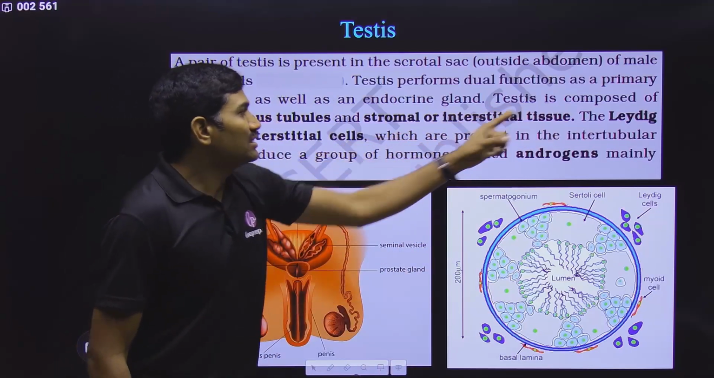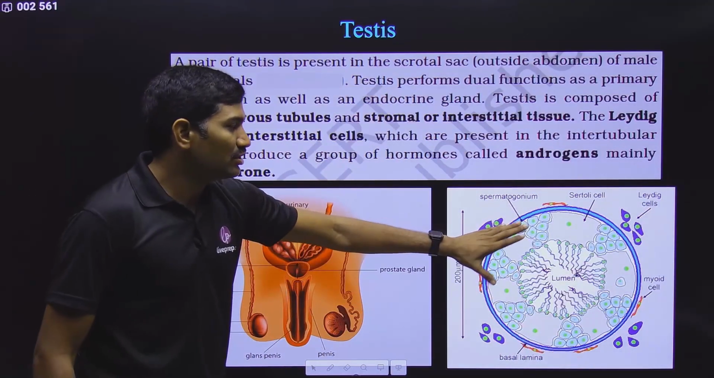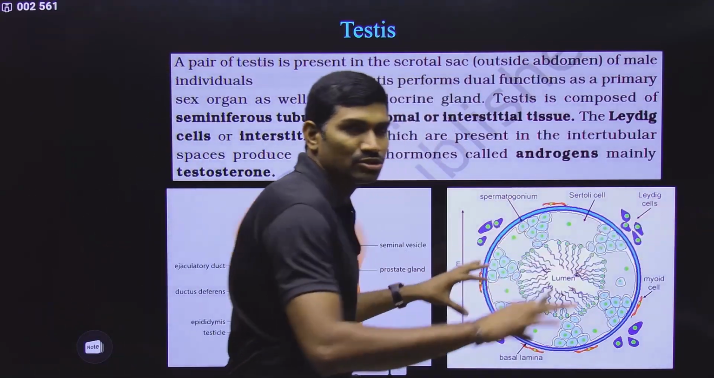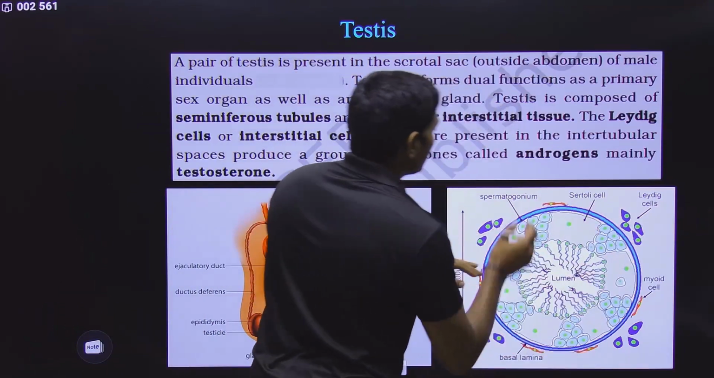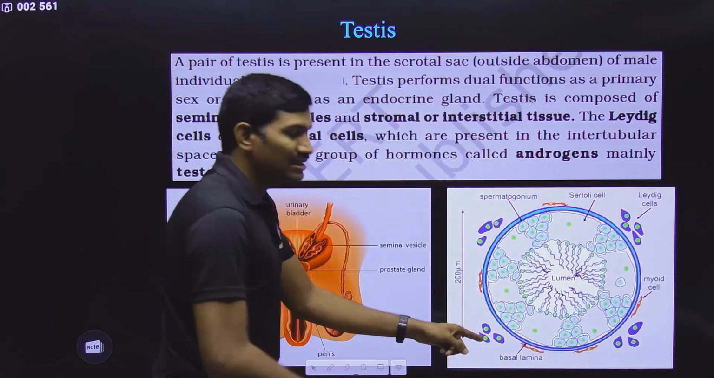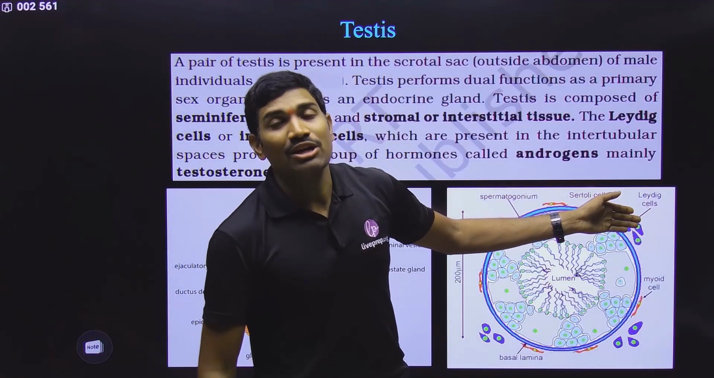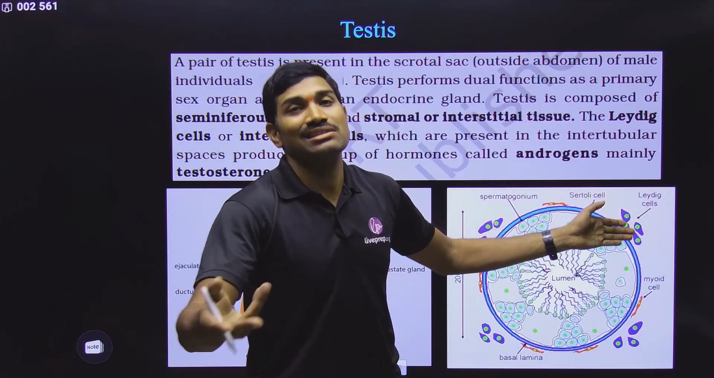Okay, next one. Testis is composed of seminiferous tubules. Seminiferous tubules are present, and like this, many seminiferous tubules are there. Suppose this is one seminiferous tubule. Here is one seminiferous tubule. Between these also some cells are there, and these cells are called stromal cells. They are also called Leydig cells. They are also called interstitial cells.